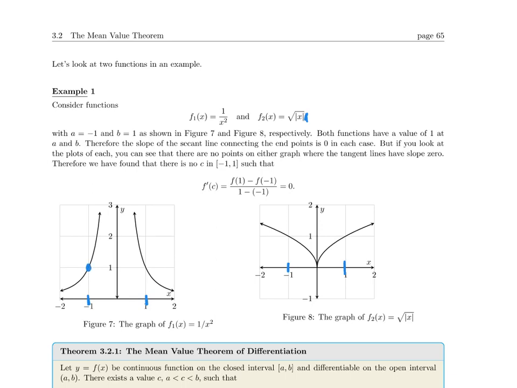So both of these functions have values of 1 here. So if I draw my secant line, my secant slope is 0 for both of these functions. This turns out to be the case. So both of these functions have a secant slope of 0. But if we look at both graphs, there is never a place on this interval, so we're talking about on the interior of this interval, where the instantaneous rate of change or the slope of the tangent line is 0.